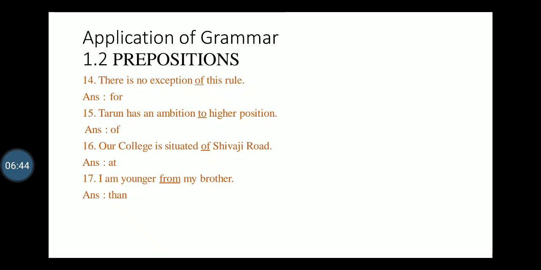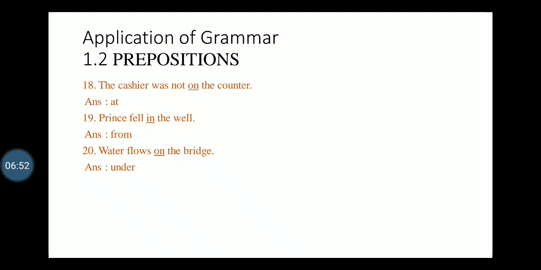17. I am younger from my brother. No, I am younger than my brother. Sentence number 18. The cashier was not on the counter, at the counter. Prince fell in the well. Prince fell into the well. Have you got it? Prince fell into the well. Sentence number 20. Water flows on the bridge. Water flows under the bridge. These are the exercises of this unit number 1.2, preposition.